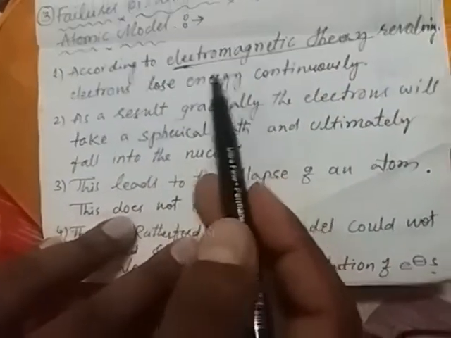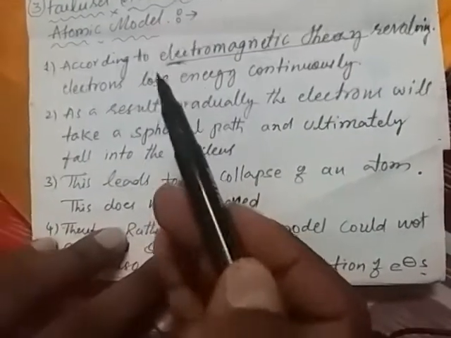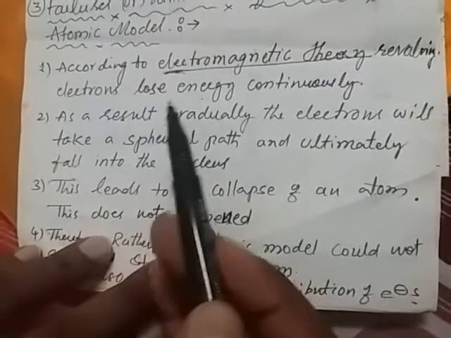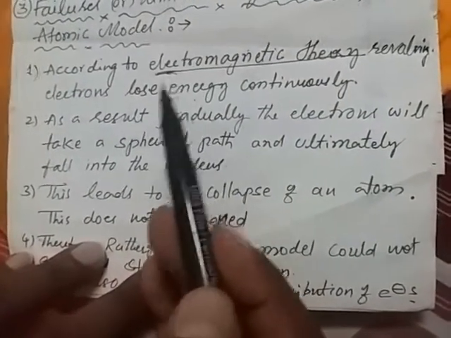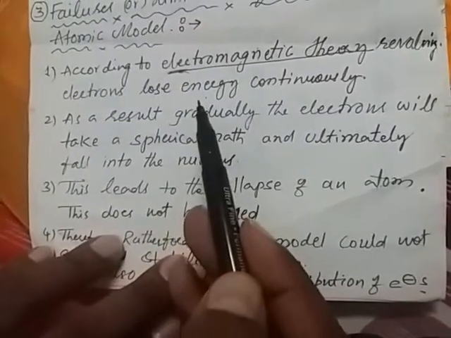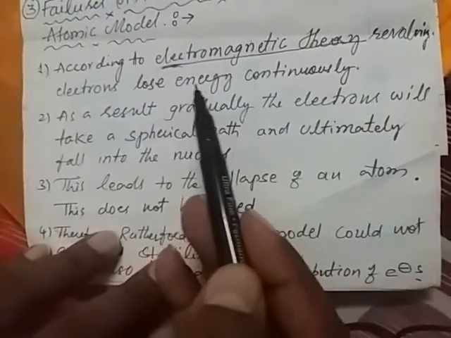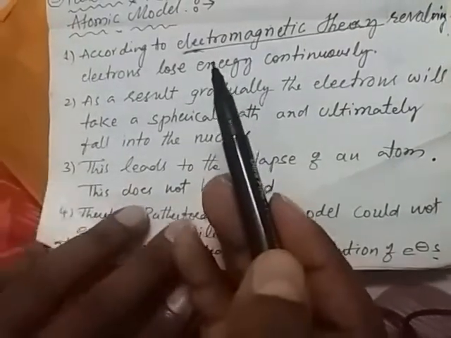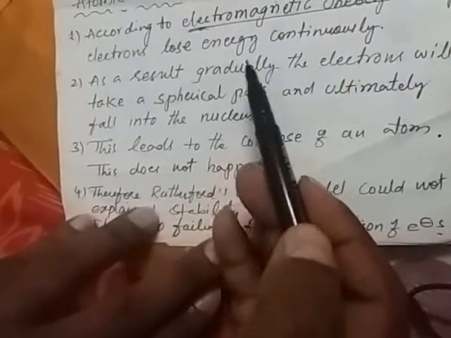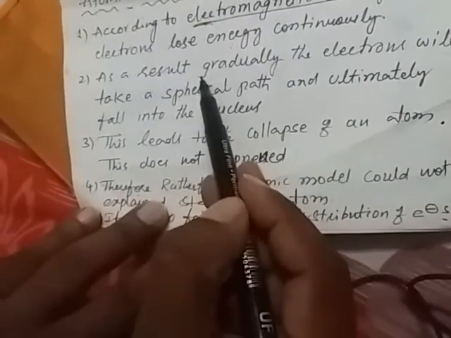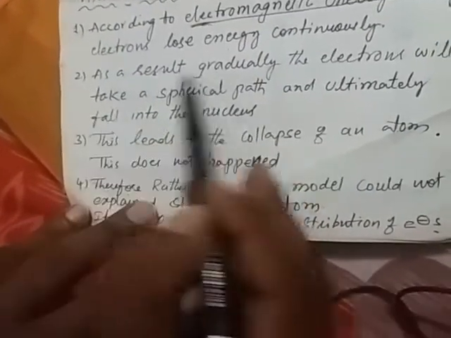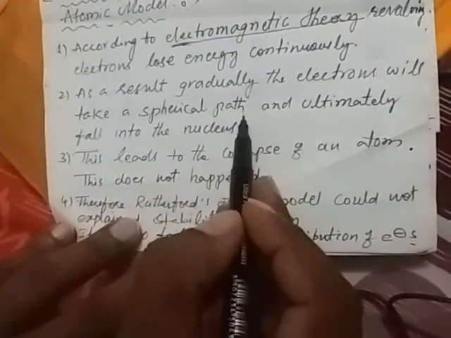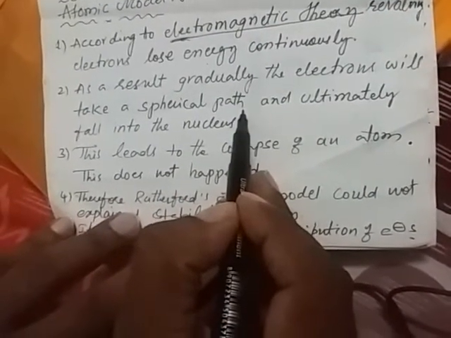It indicates that when the electron revolves around the nucleus, centripetal acceleration takes place. Due to that centripetal acceleration, energy radiation is produced, and the electron loses energy. As a result, the second point is that gradually the electrons will take a spiral path.